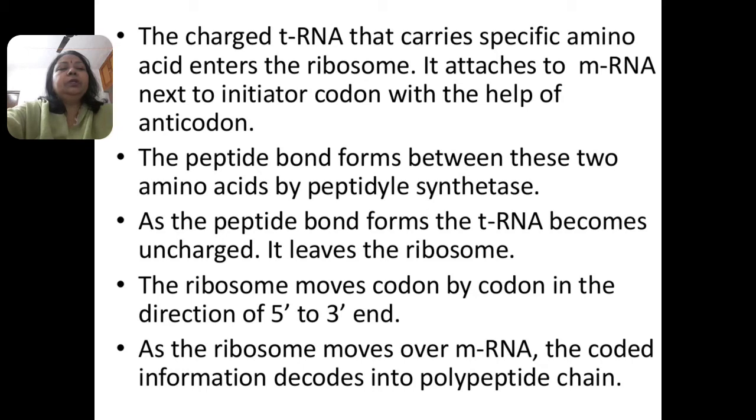The coded information present on the messenger RNA is now going to be decoded and converted into the polypeptide chain.